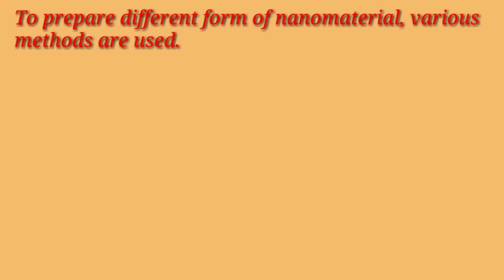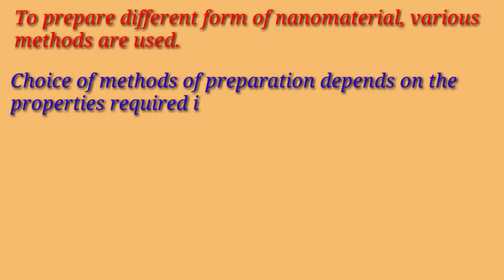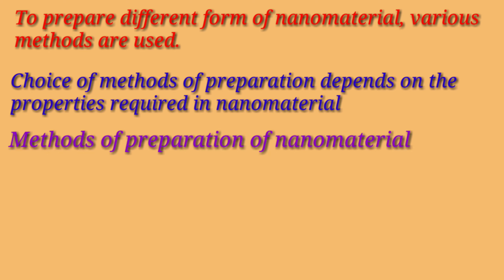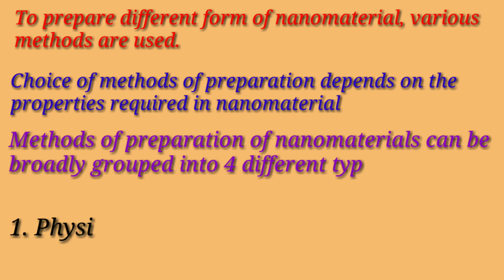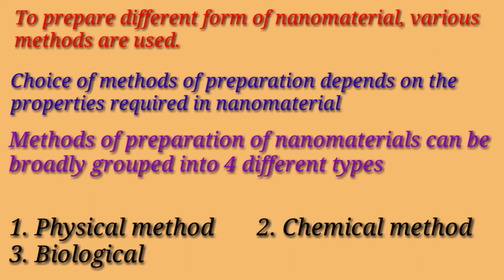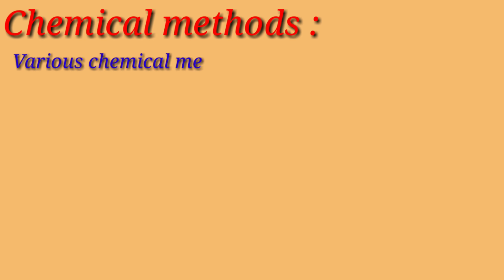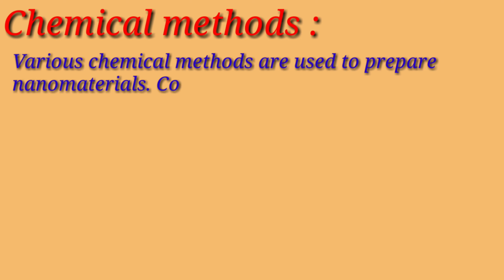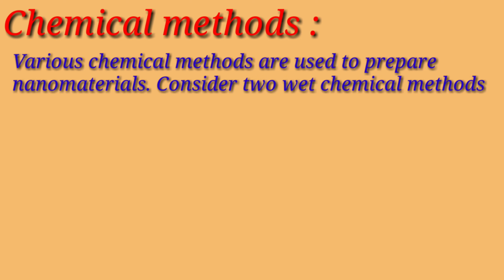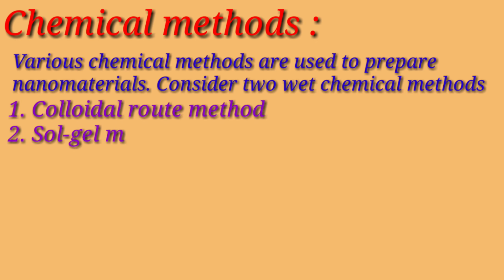To prepare different forms of nanomaterial, various methods are used, and the choice of method depends on the properties required in that nanomaterial. Methods of preparation can be broadly classified into four types: physical method, chemical method, biological method, and hybrid method. Here we are referring only to the chemical method. Various chemical methods are used to prepare nanomaterial. Consider two wet chemical methods. These are colloidal route method and sol-gel method.